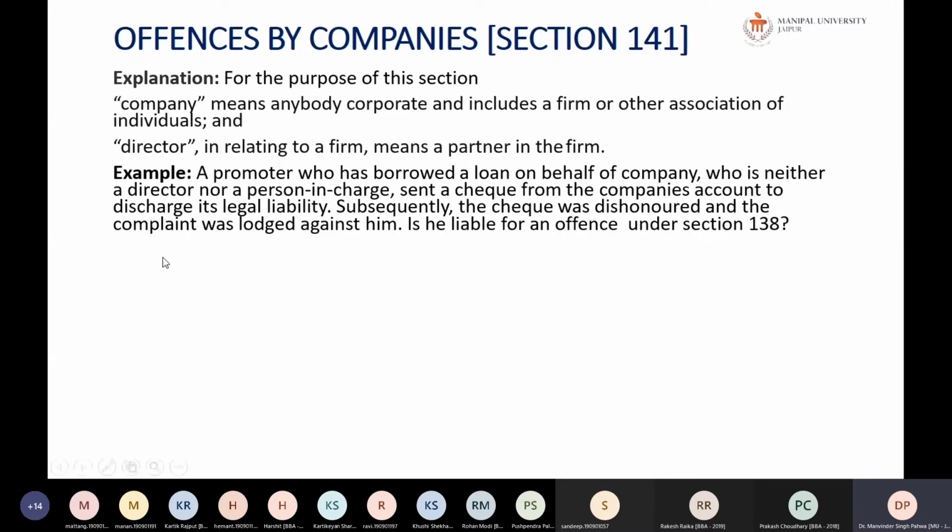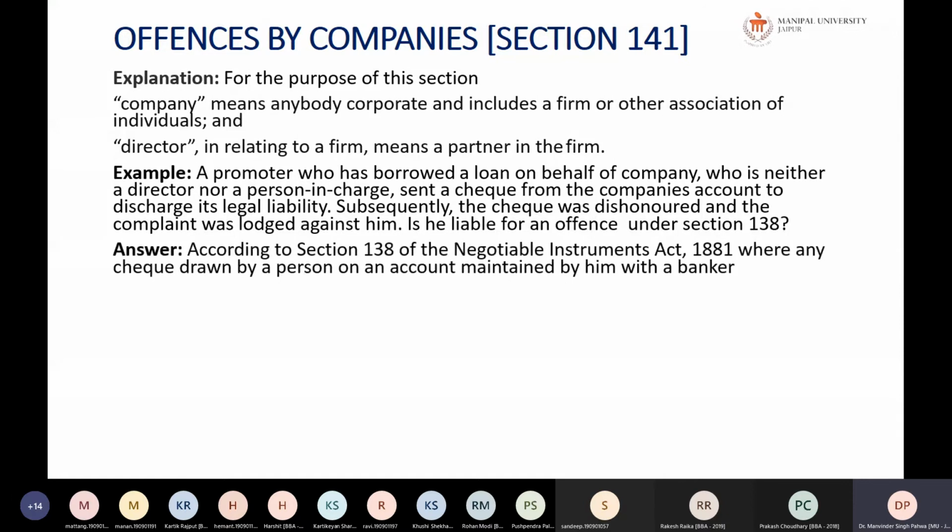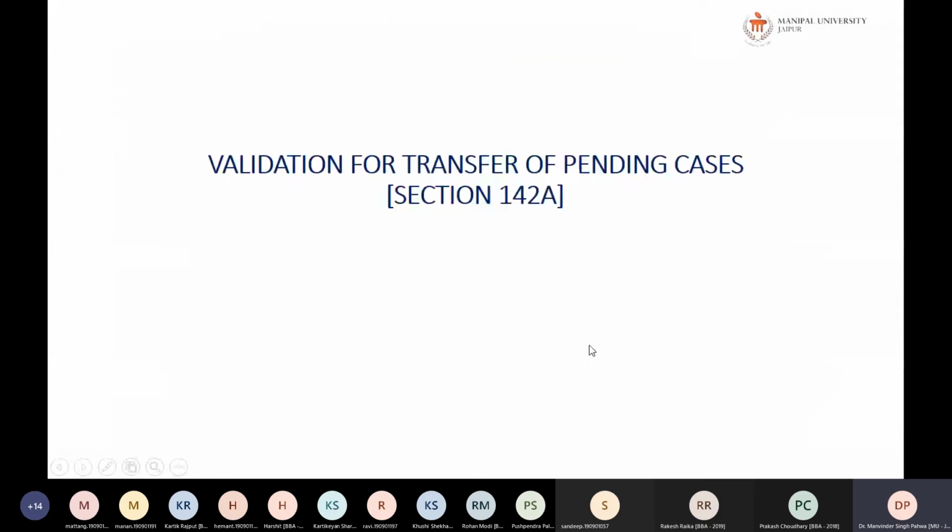For example, a promoter who has borrowed a loan on behalf of the company, who is neither a director nor a person in charge, sent a check from the company's account to discharge his legal liabilities. Subsequently, the check was dishonored and the complaint was lodged against him. He will be liable for such offence. So according to this section, where any check is drawn by a person, he has to be liable in that case.